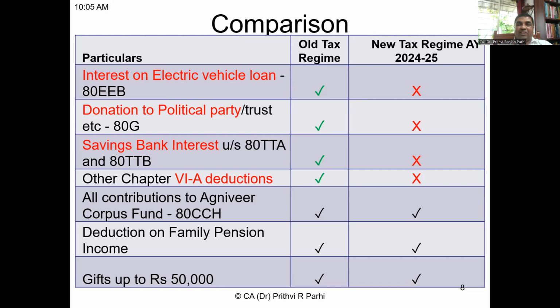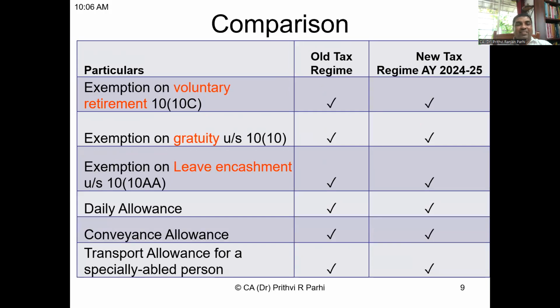I am moving to next set of comparison. You see, exemption on voluntary retirement, exemption of gratuity. You see, these are exemption for leave encashment. These are allowed under both the schemes. Daily allowances, these are allowed on both the schemes. Okay.